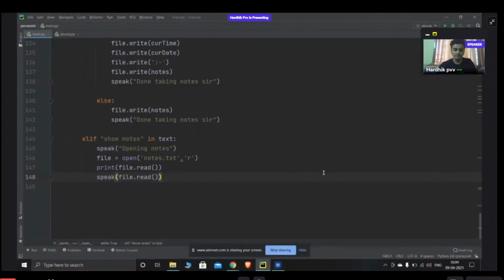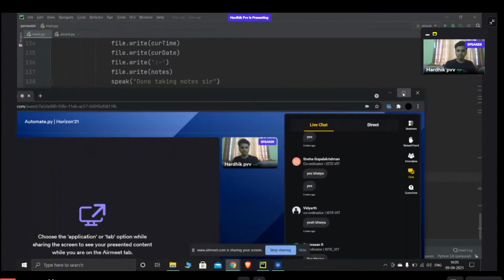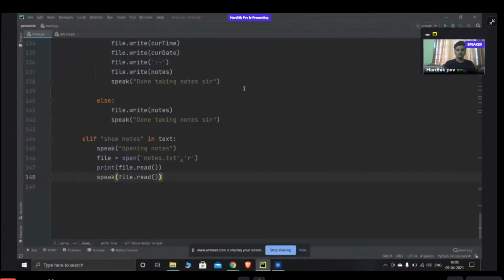Move into something bigger. Suppose my virtual assistant tells me the news. So suppose I say "news," then it tells me the recent news headlines. What if my virtual assistant does that? Isn't it cool? So we'll try that now.